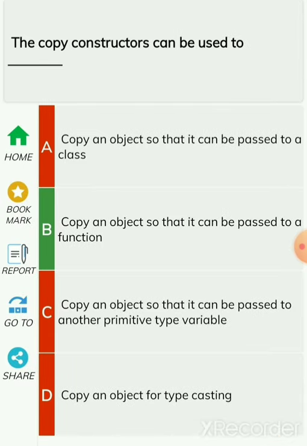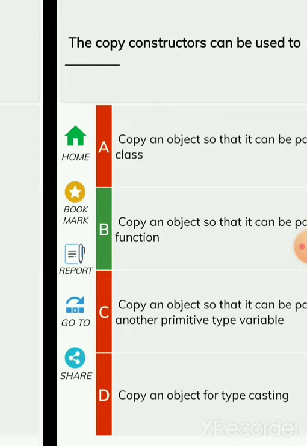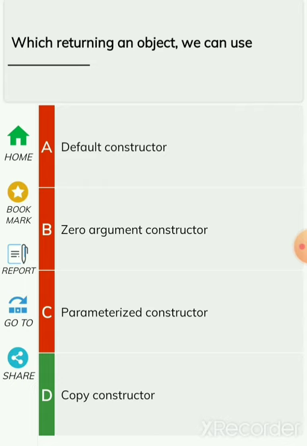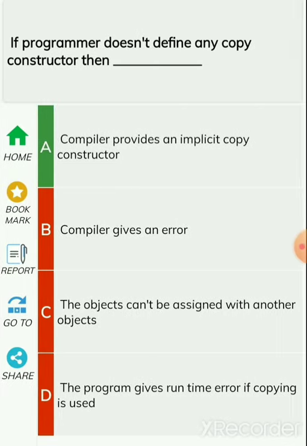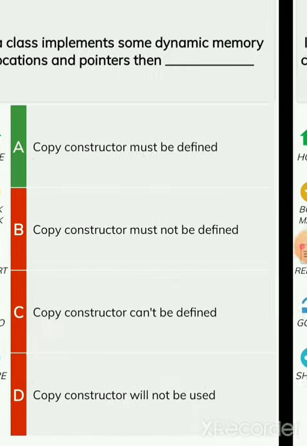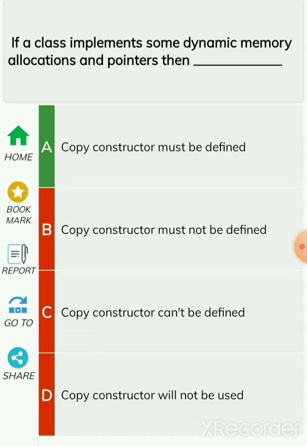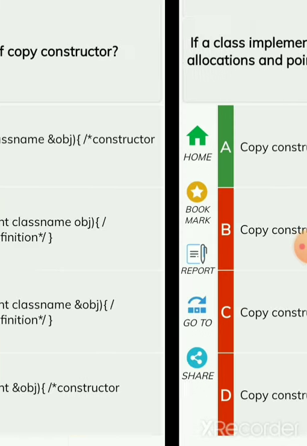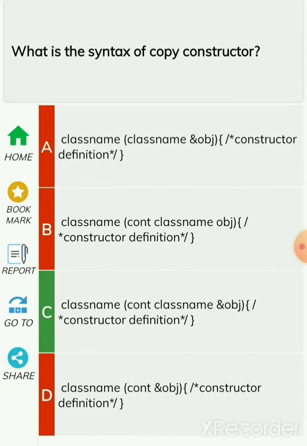The copy constructors can be used to copy an object so that it can be passed to a function, while returning an object we can use copy constructor. If programmer does not define any copy constructor, then a compiler provides an implicit copy constructor. If a class implements some dynamic memory allocations and pointers, then copy constructor must be defined. What is the syntax of copy constructor? Class name, const class name, and object, and then constructor definitions.